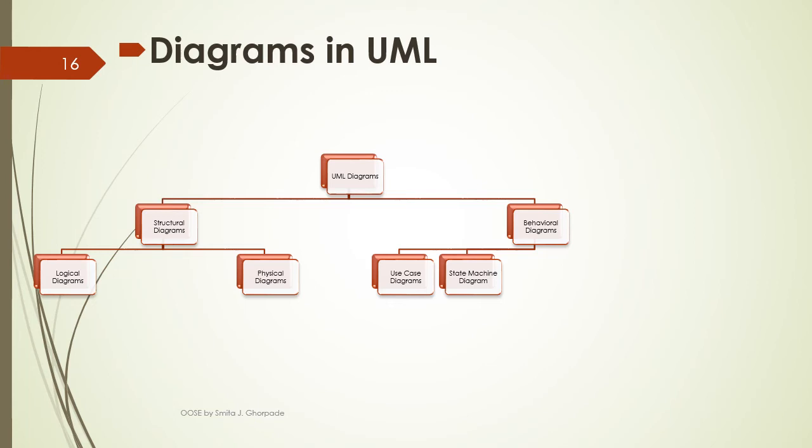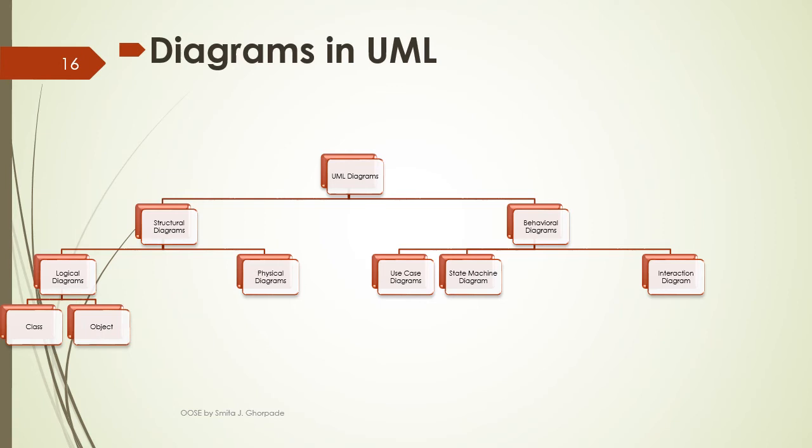Then next is the state machine diagram. A state machine diagram shows different types of states that occur in a system. Then the third one is the interaction diagram. An interaction diagram shows the interaction among the set of objects, their relationships along with different messages that are shared among the different objects. Then logical diagrams are divided into two types, that is class diagram and object diagram.